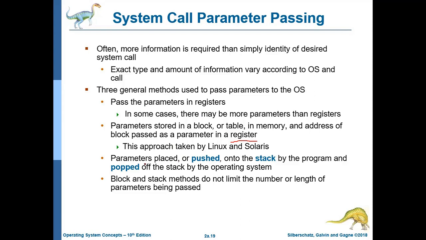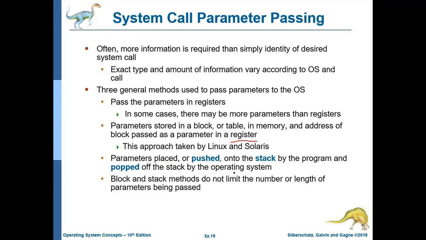The next one is parameters placed or pushed onto a stack by the program and popped off the stack by the operating system. You can always send different values with the help of a stack. That stack will be in the primary memory.